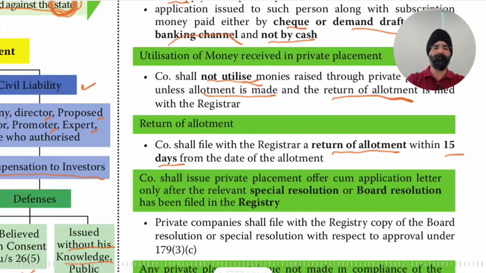So in how many days is the return of allotment to be filed? It has to be filed within 15 days.